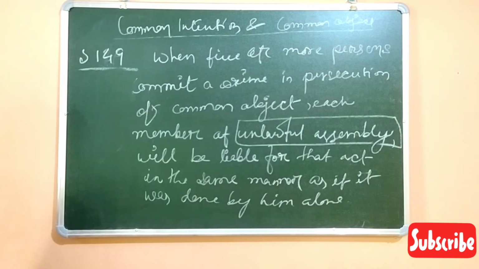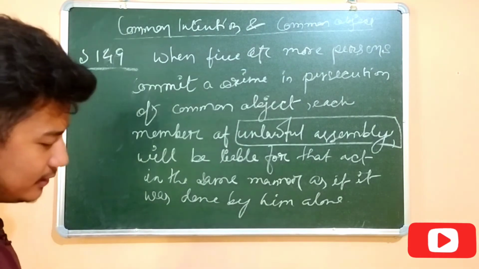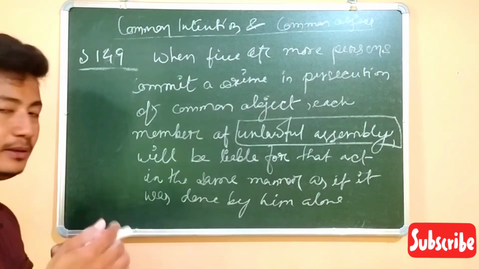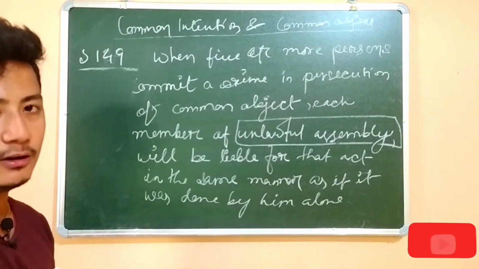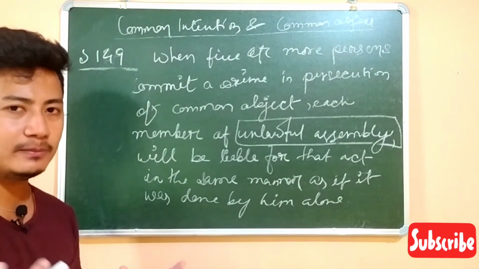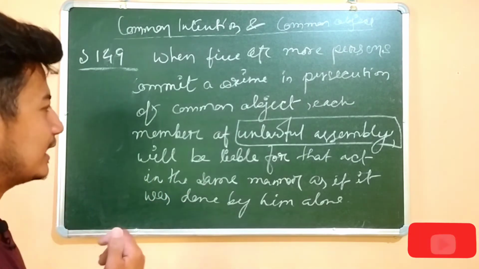We can also say the recent farmers protest in Delhi, which has been going on for many months, is also an unlawful assembly. For any crime committed by them, all of them will be responsible and convicted, whatever crime they have done.